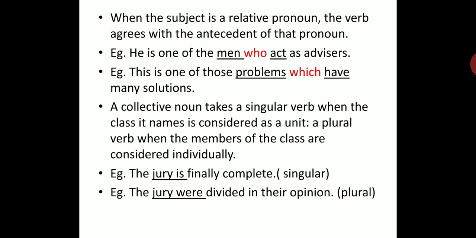A collective noun takes a singular verb when the class it names is considered as a unit, and a plural verb when the members are considered individually. For example, the jury is finally complete. Now here we are talking of jury as a body, so it is given a singular verb. In the next sentence, jury is considered to be a group of members. It has been given a plural meaning. So we'll write, the jury were divided in their opinion. We are trying to focus on the members of the jury.